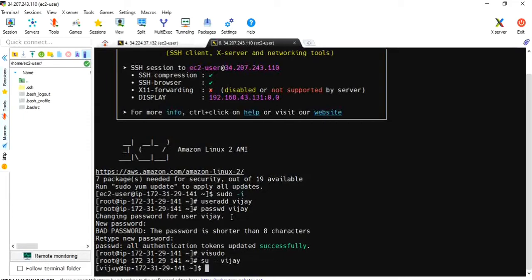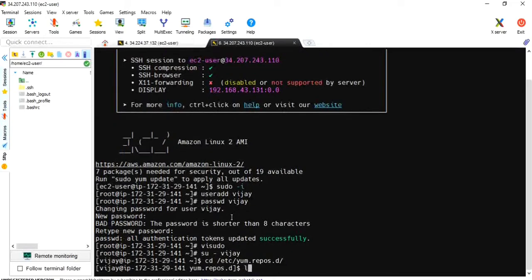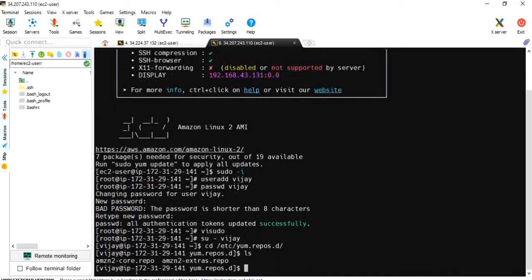Let me get to cd yum.repos, sorry, it is in etc, cd etc yum.repos.d. Okay, ls, there is no EPEL repository, we need to configure.